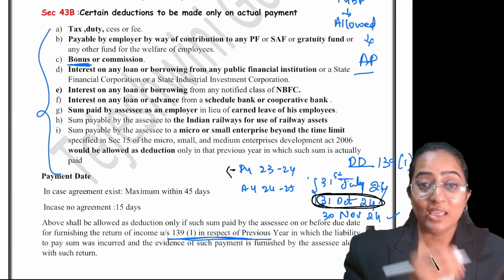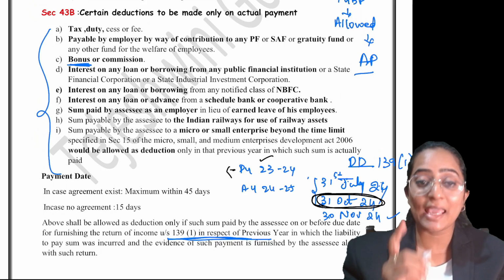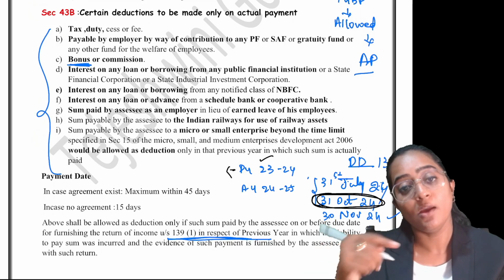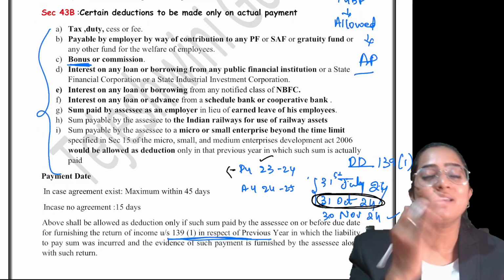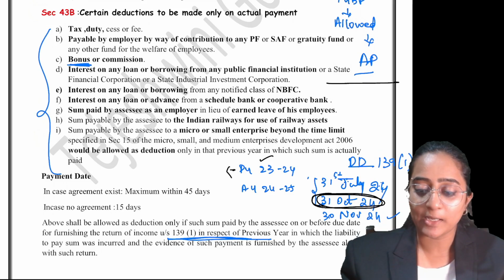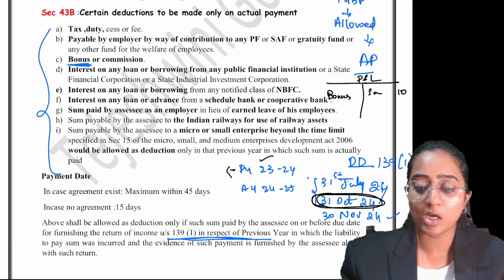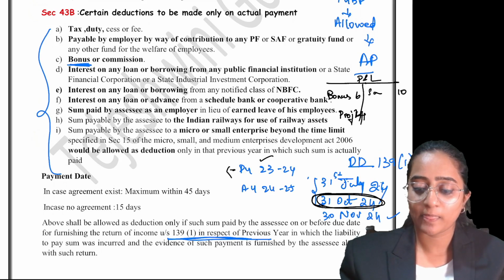In case of bonus, let's consider the bonus has already been considered as an expense in your PGBP, in your P&L account. In the P&L account, let's consider sales is 10 and your bonus which you have already considered is going to be 6. What will be your profit? Keeping other things constant, profit is going to be 4.